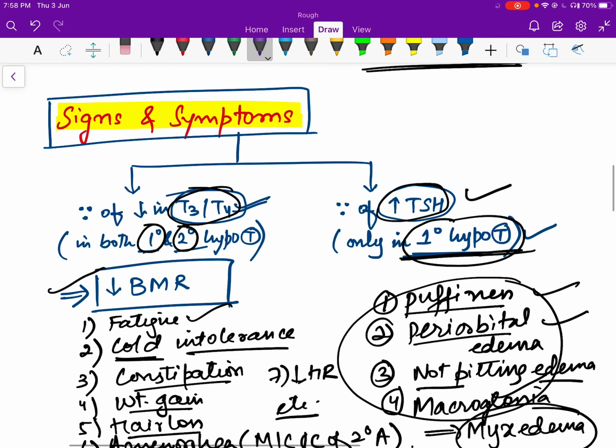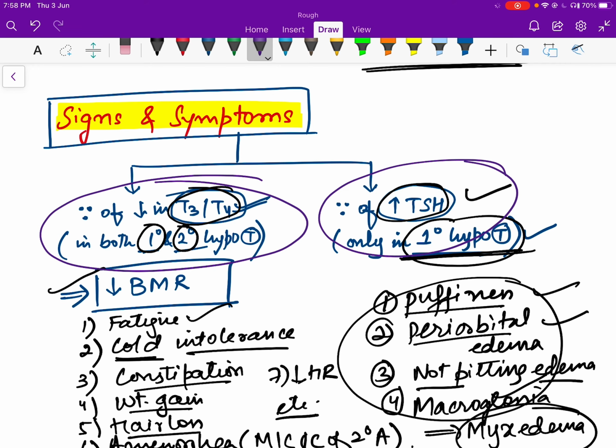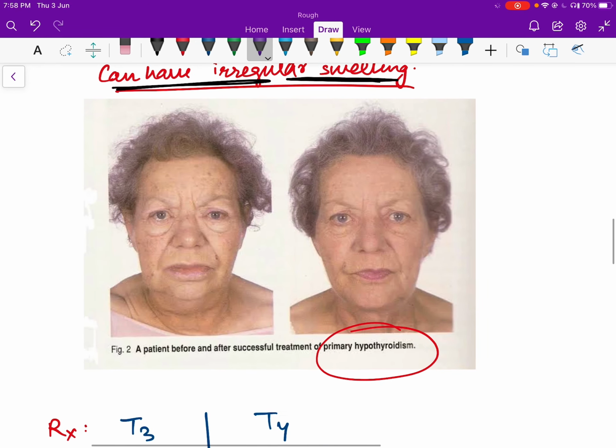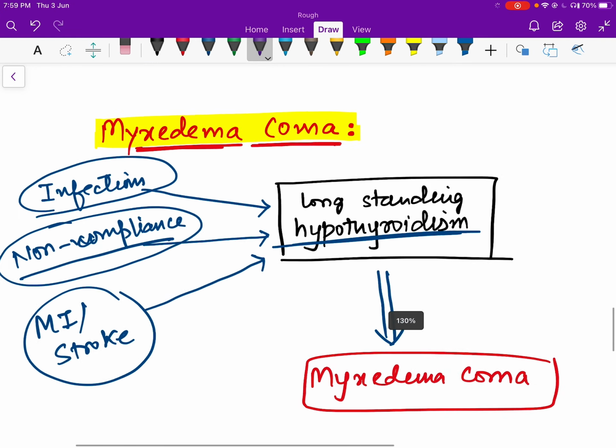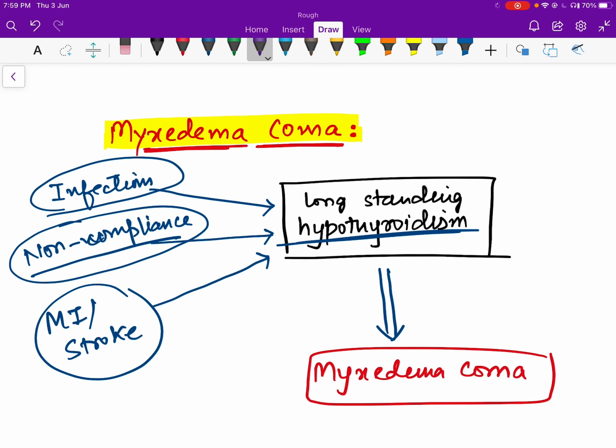Signs and symptoms of hypothyroidism are because of decrease in hormones and increase in TSH, the latter seen only in primary hypothyroidism. This is the picture showing a patient of hypothyroidism before and after treatment. For treatment we prefer T4, that's levothyroxine, because it has greater half-life. A severe form of hypothyroidism, seen in a patient of long-standing hypothyroidism if there is non-compliance, infections, MI, or stroke, is called myxedema coma.